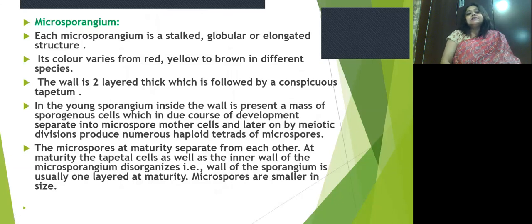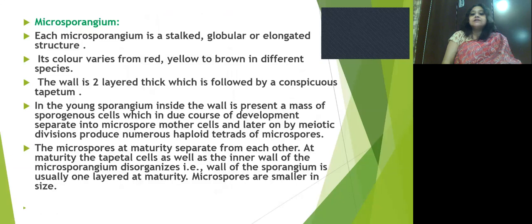Then the structure of the microsporangium. Each microsporangium is a stalked, globular to elongated structure, and its color varies from red and yellow to brown in different species. The wall is two layers thick, followed by a conspicuous tapetum.